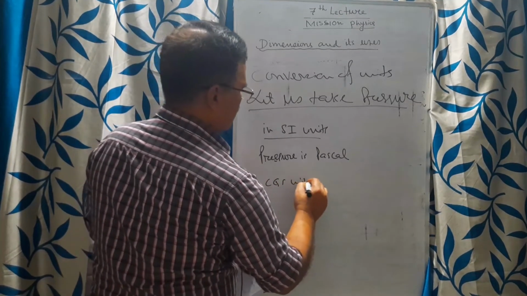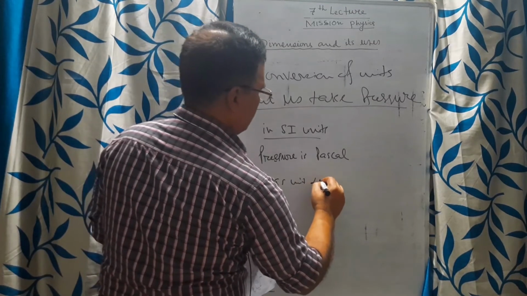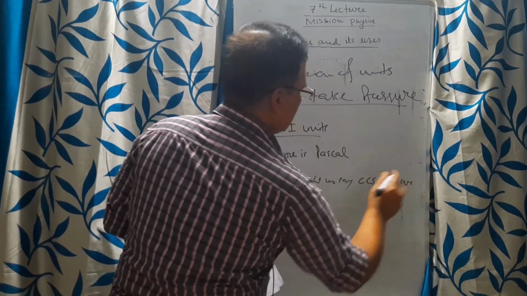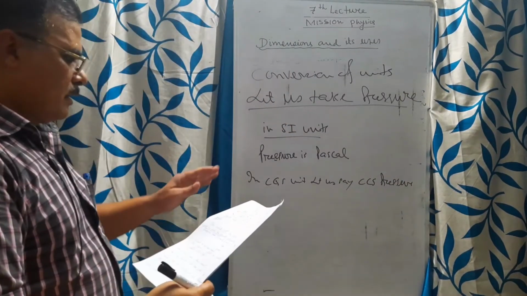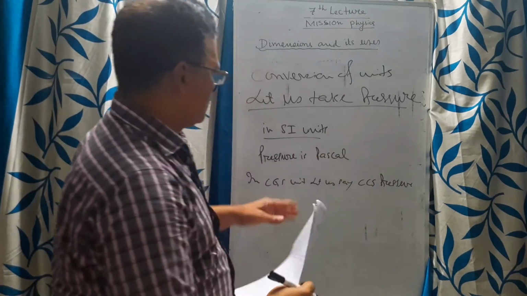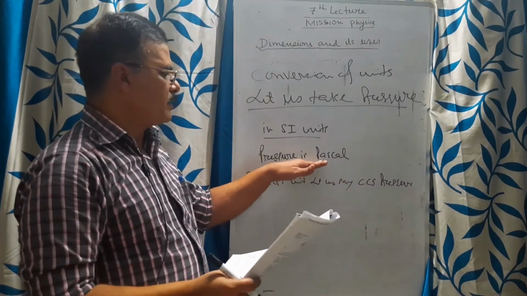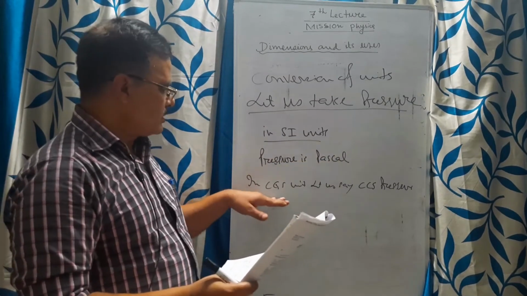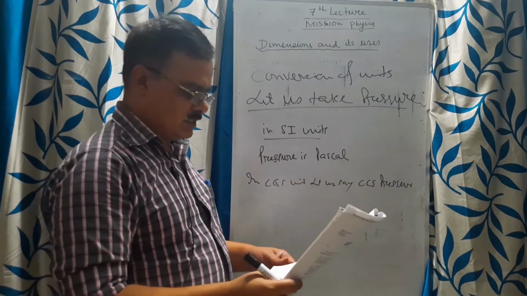In SI units, pressure is Pascal, and in CGS units, let us say CGS pressure. 1 Pascal in SI units, the standard unit is Pascal, and in CGS, it is CGS pressure.